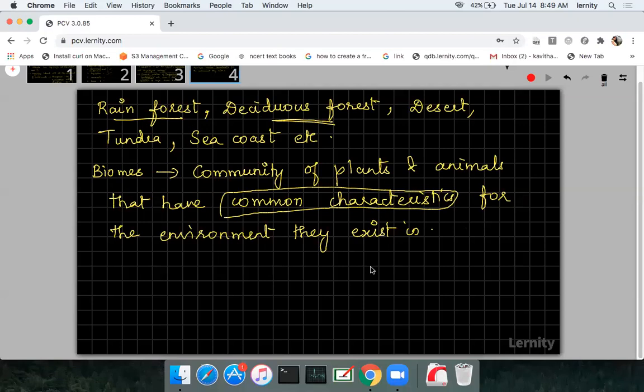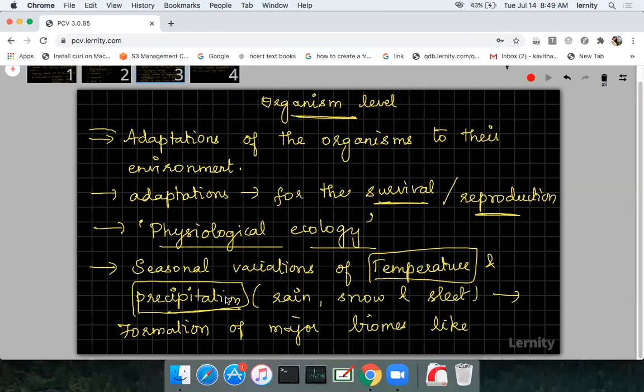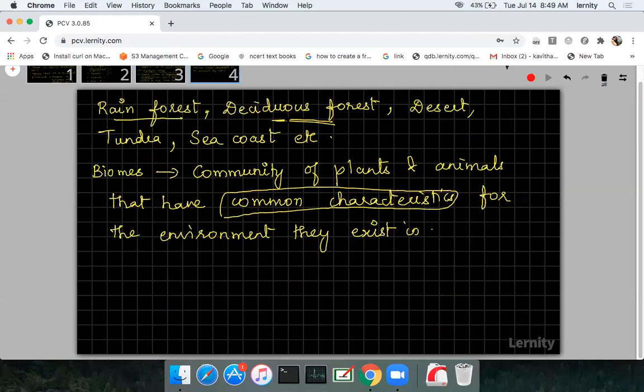So the seasonal variations of temperature and precipitation will help in the formation of major biomes. Only the temperature and precipitation will decide the formation of biomes such as rainforest, deciduous forest, desert, tundra, sea coast. All these are said to be different biomes. And each biome is made up of a community of plants and animals that will have the common characteristics for the environment they are existing in.